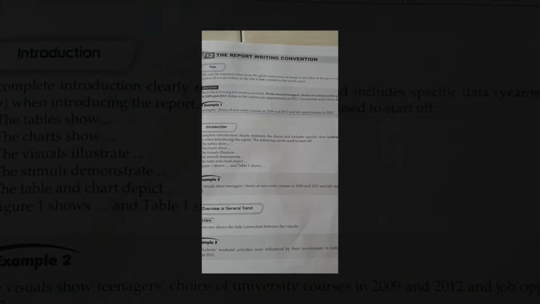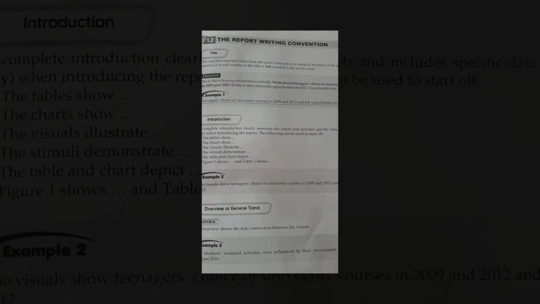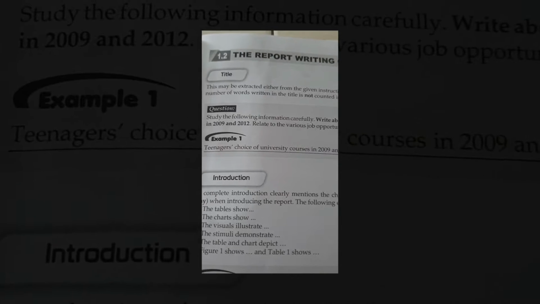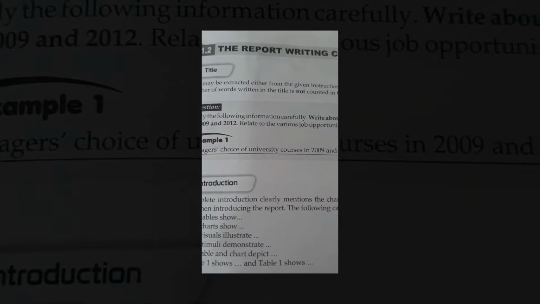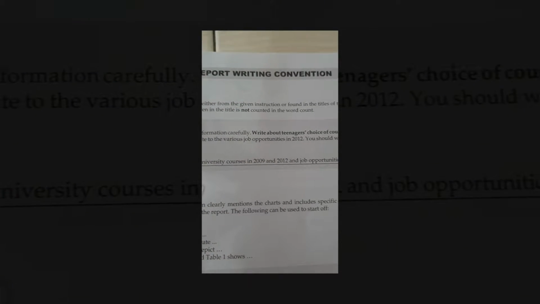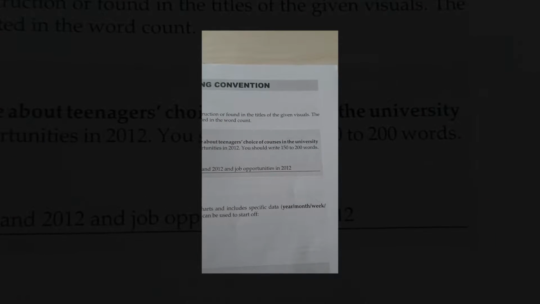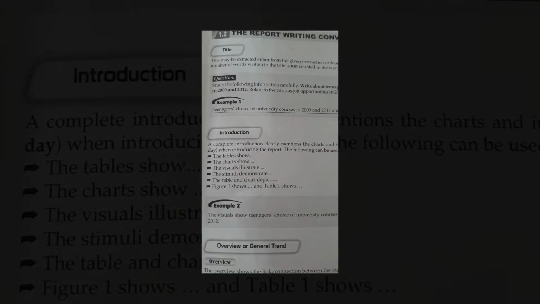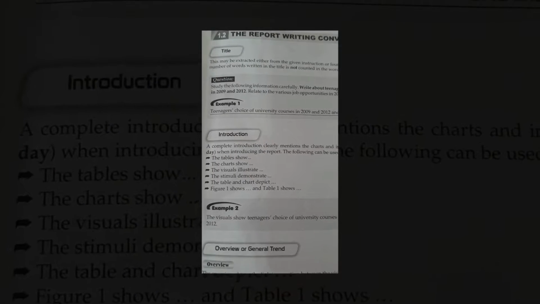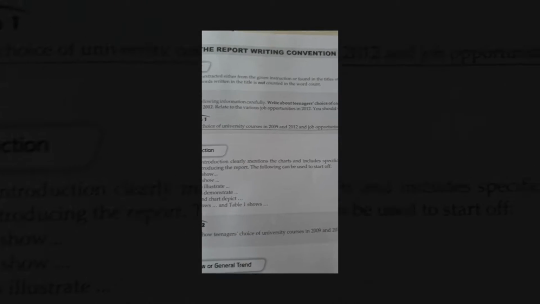Okay, I'm going to give you an example based on the notes here. Say for example, the question is, study the following information carefully. Write about teenagers' choice of courses in the university in 2009 and 2012. Relate to the various job opportunities in 2012. You should write 150 to 200 words.